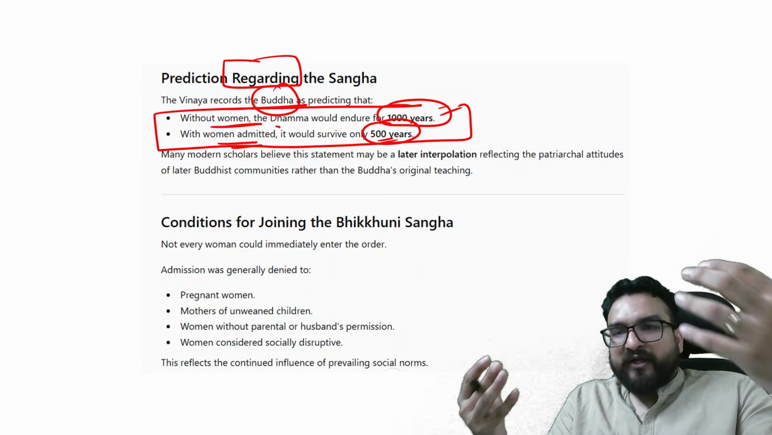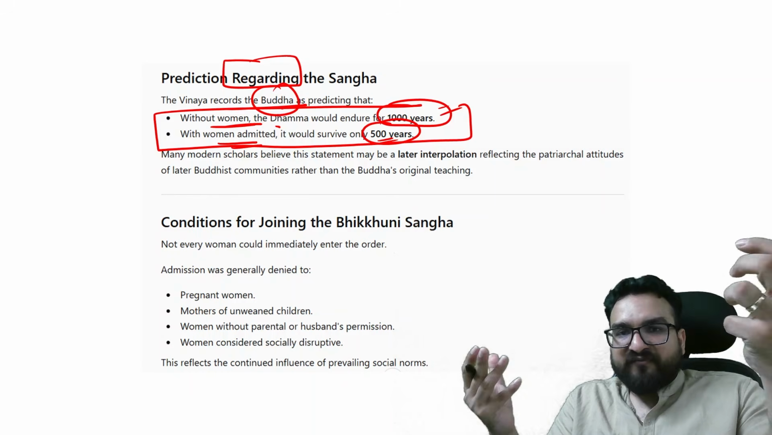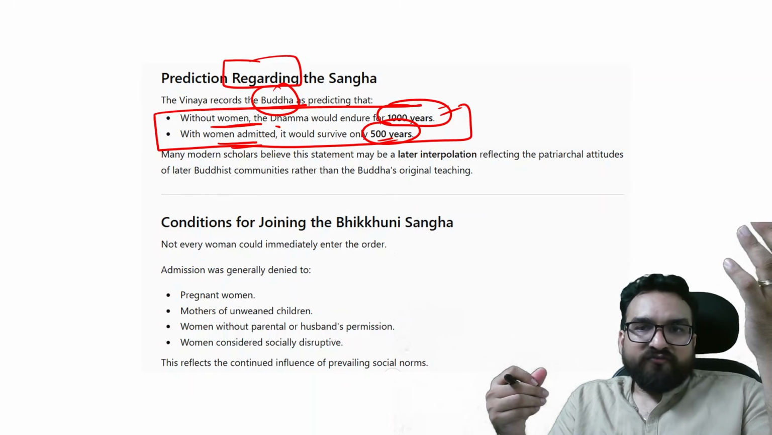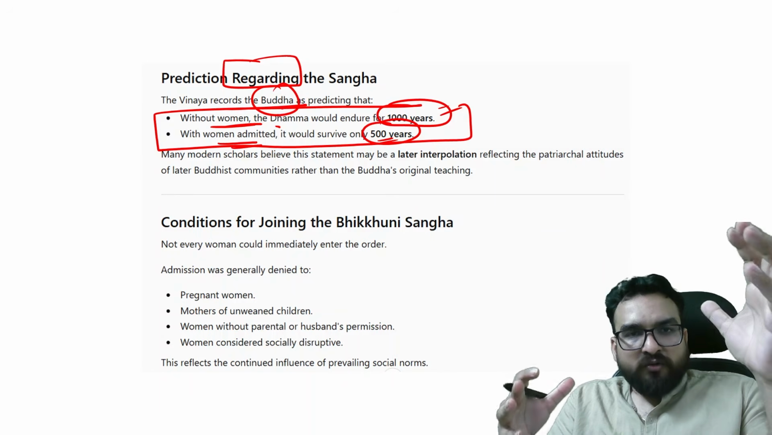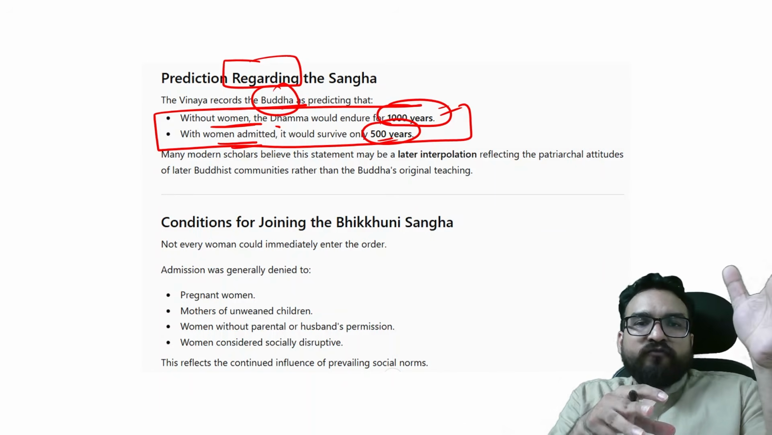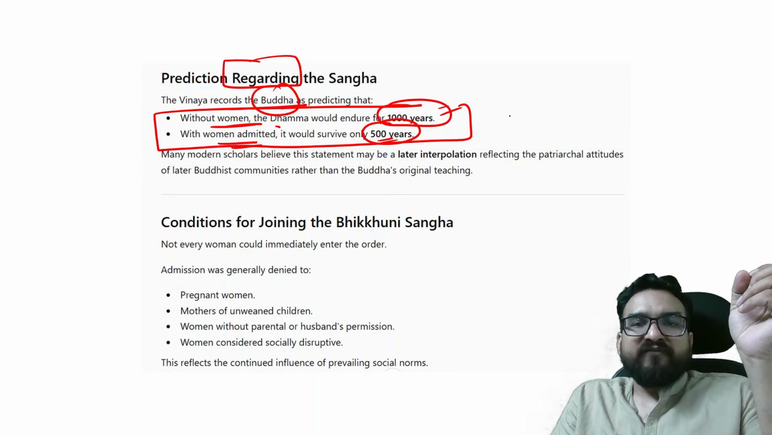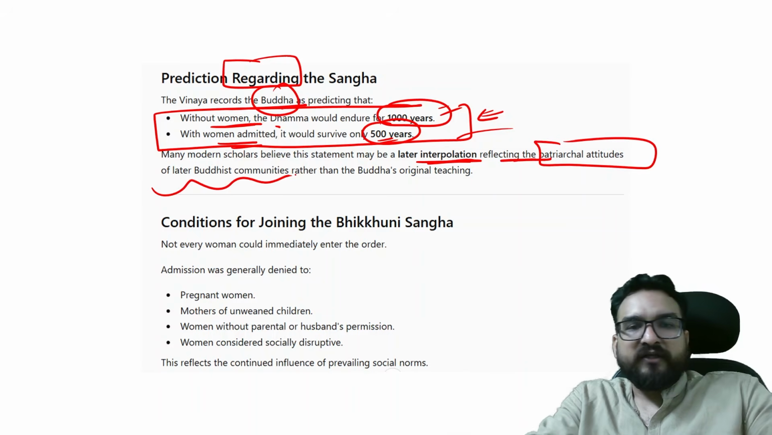When Buddha avoided talking about metaphysical things like God and soul, he avoided these discussions. So from the Buddha's point of view, in his lifetime, he might not have added these statements. These were later interpolations reflecting the patriarchal attitudes of the later Buddhist communities, right?